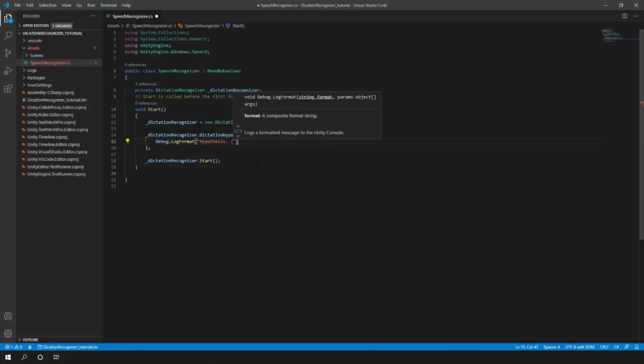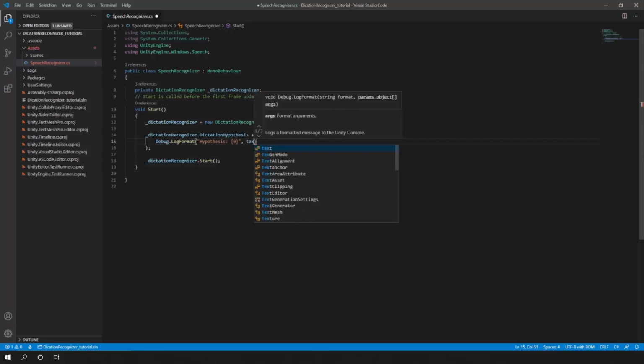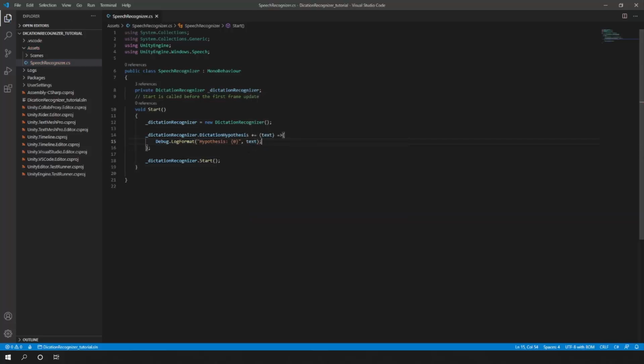And I'm going to open these curly braces. What this means is that hypothesis will be printed into the console, and inside of these braces it will appear what I have in my text here.